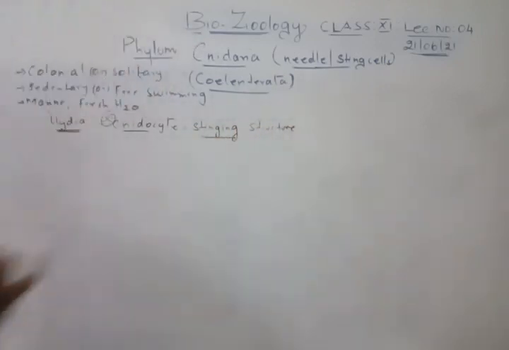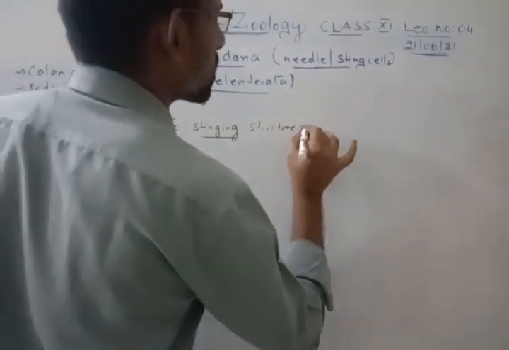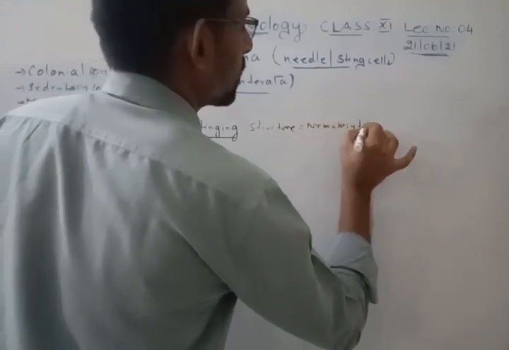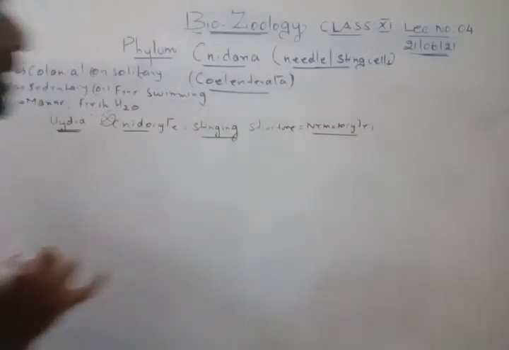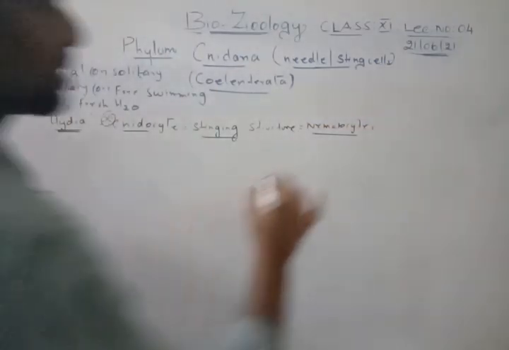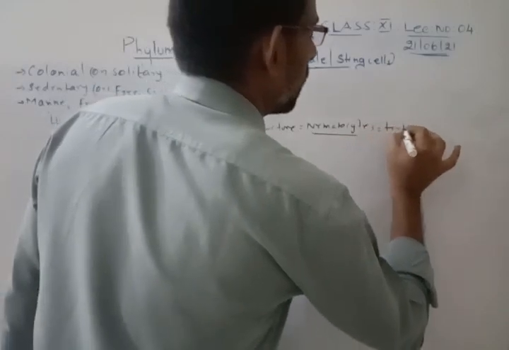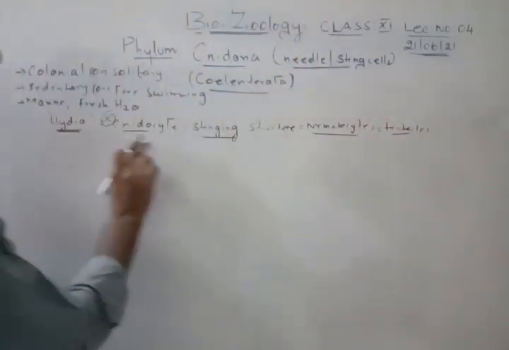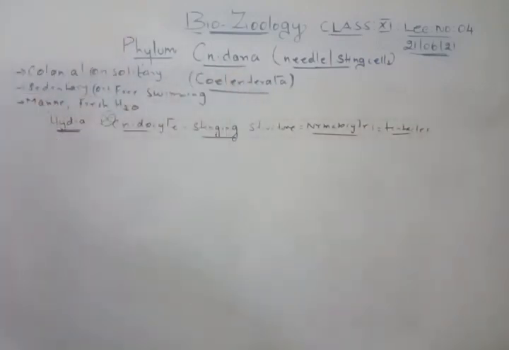The stinging structure is called nematocyst. These nematocysts are present on the tentacles. So these are the distinct features of this animal phylum called Cnidaria.